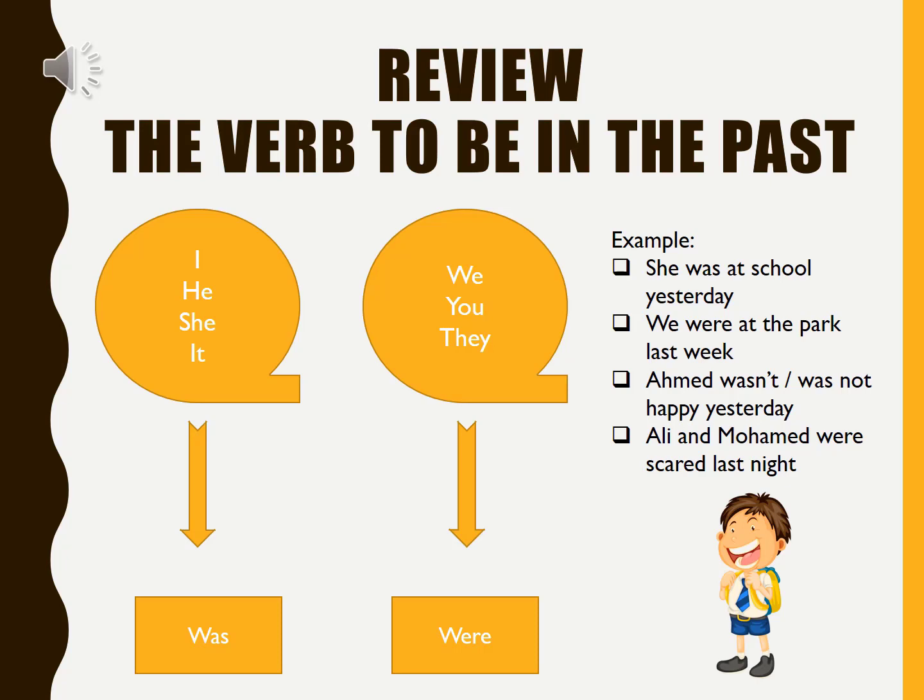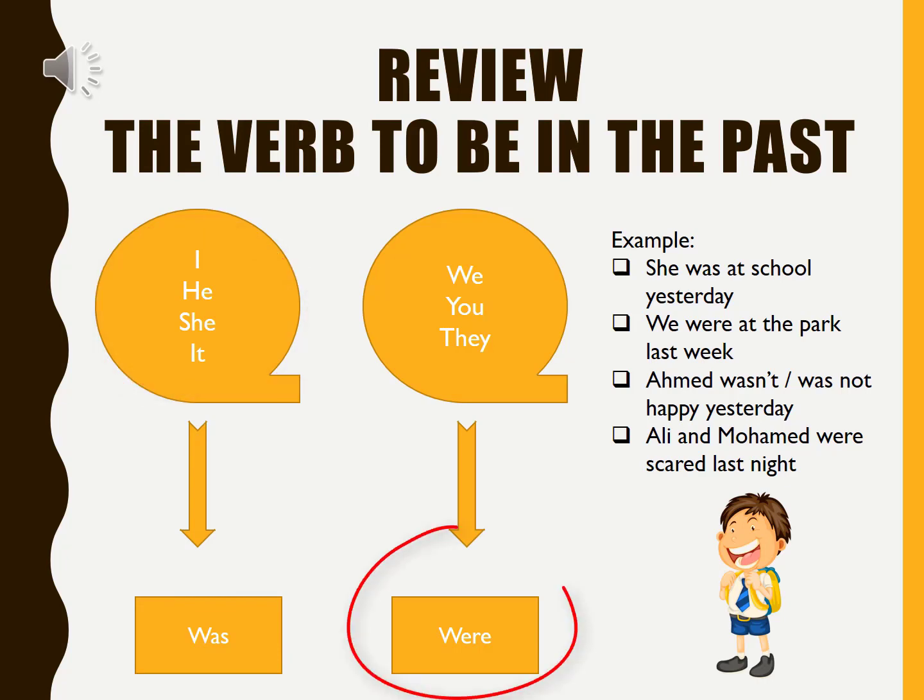We are going to continue from where we stopped last week. Well, last week we studied the past of the verb to be, which is either was or were. And if you remember, we said that we use was when we have I, he, she, or it.